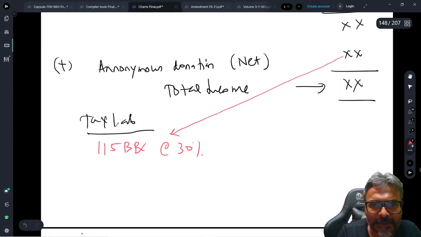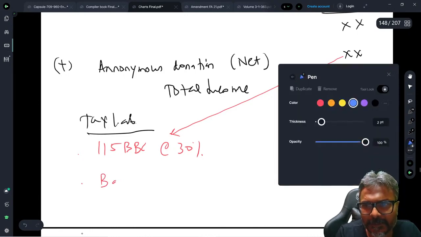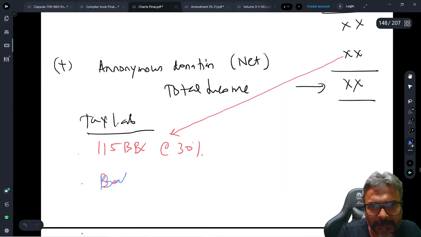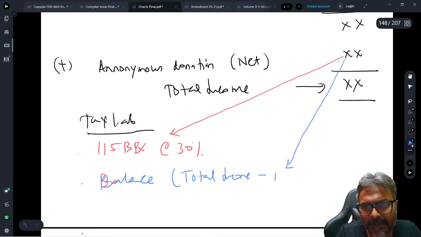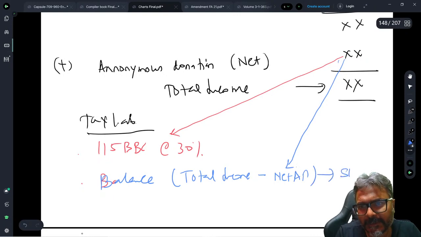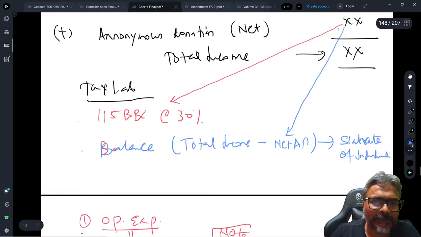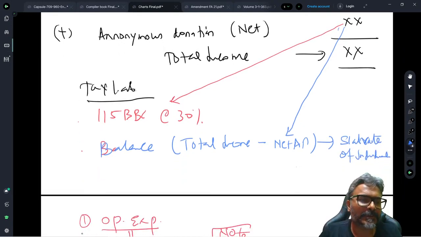And thereafter, students, the balance amount, which is the total income minus the net anonymous donation, would be at the slab rate of an individual. Is that clear to all of you, students?